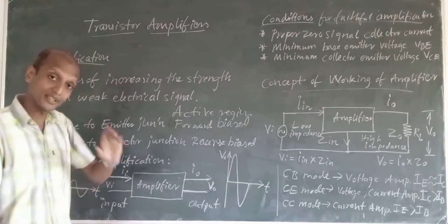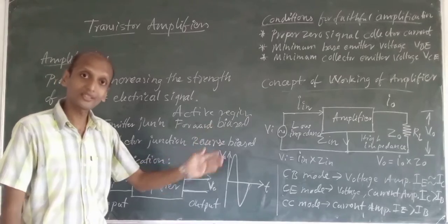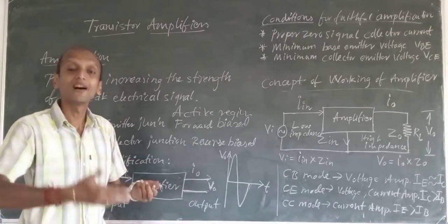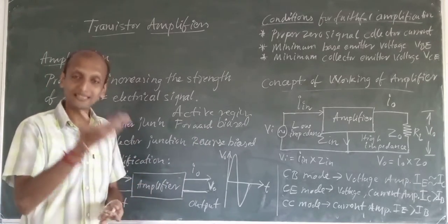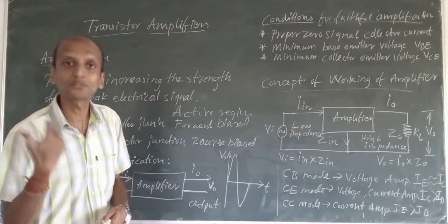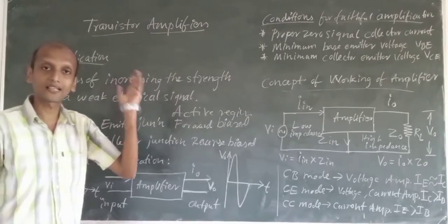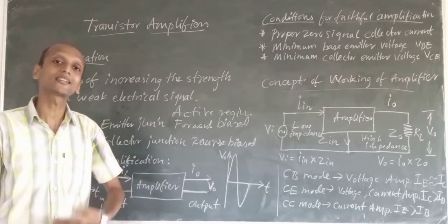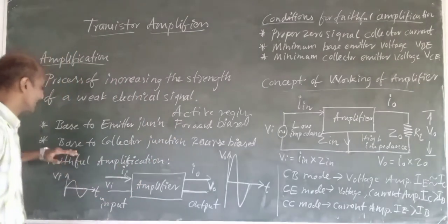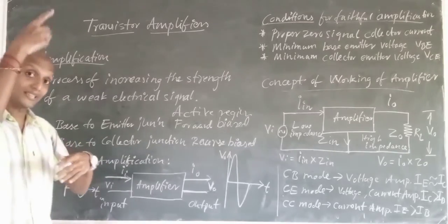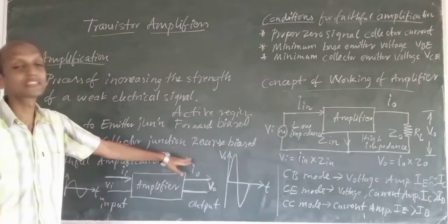Base to emitter must be forward biased, so that it will give the base current, and as base current increases, collector current also increases. As base current decreases, collector current also decreases. Base to collector junction should be reverse biased.